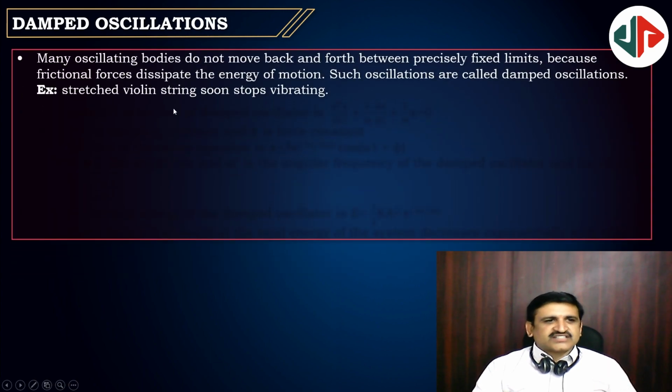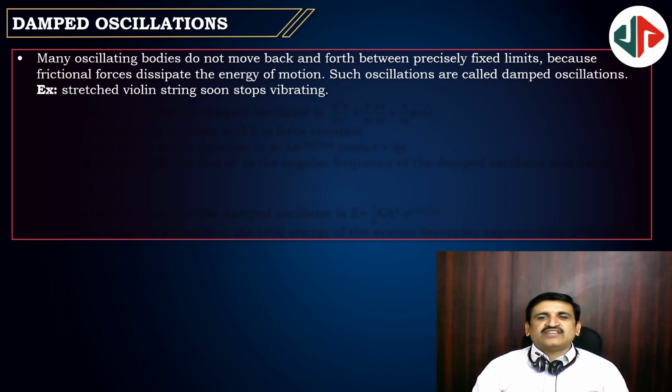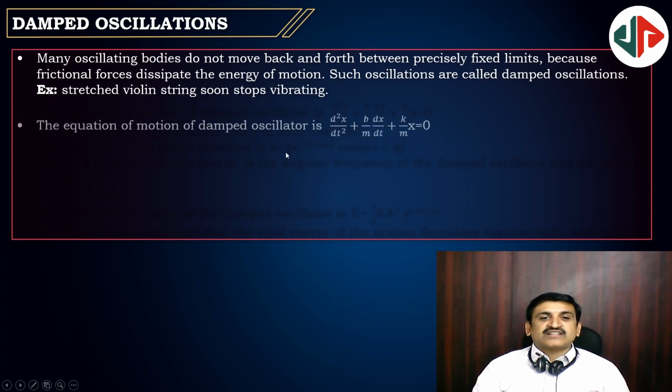Next, damped oscillations. Many oscillating bodies do not move to and fro between precisely fixed limits. Continuously on oscillation, they lose energy and the limits come closer. Those oscillations are known as damped oscillations. For example, a stretched violin string stops after some time; that is a damped oscillation.